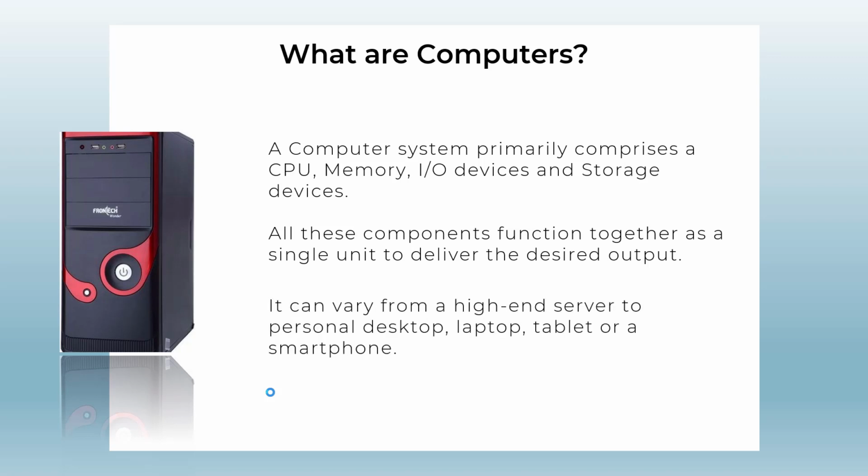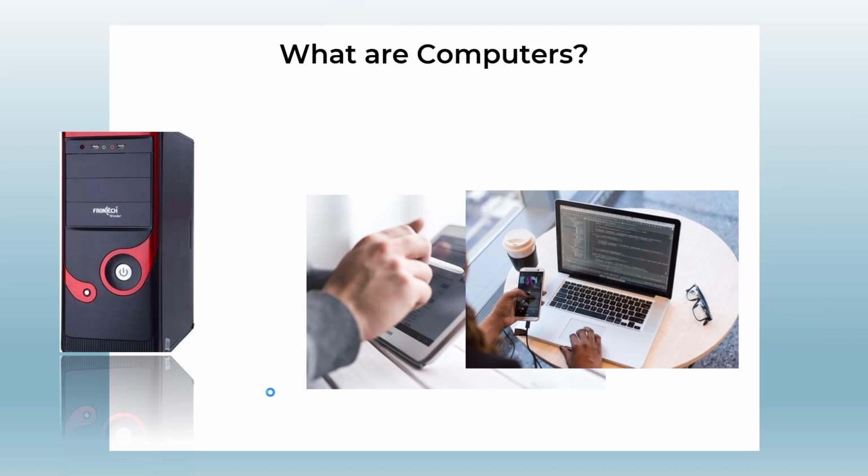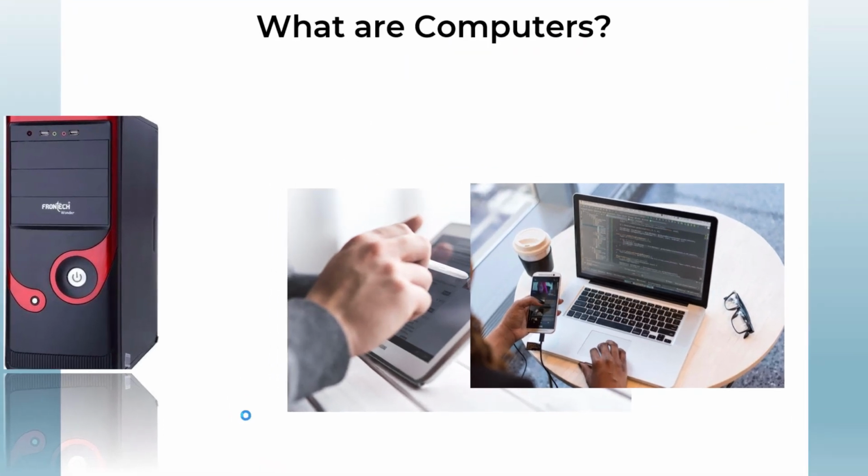It can vary from a high-end server to a personal desktop, laptop, tablet or a smartphone. Here you can see some images. There are two images, tablet and desktop, and these two also contain a CPU, but the CPU size varies according to the devices.